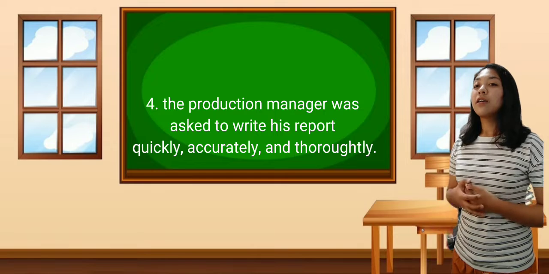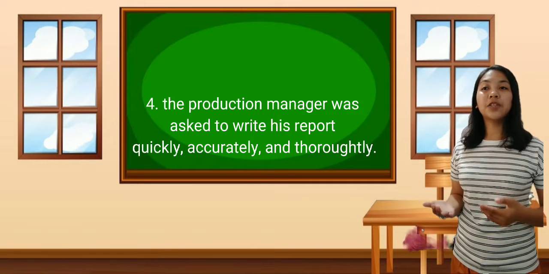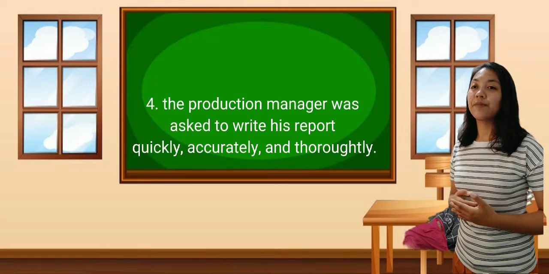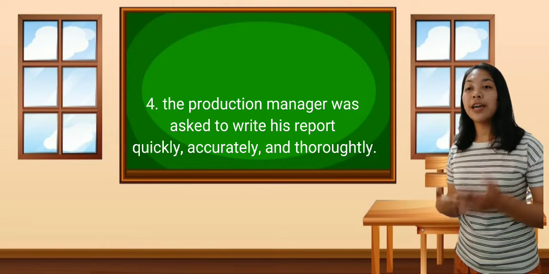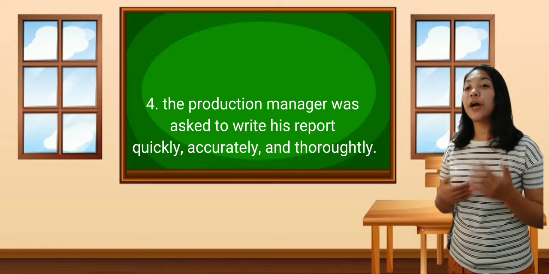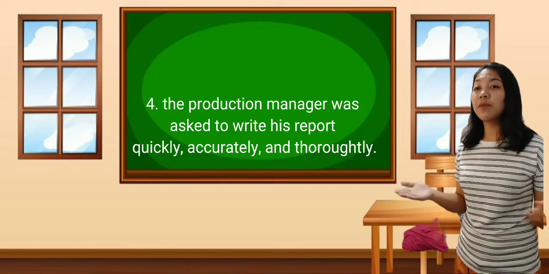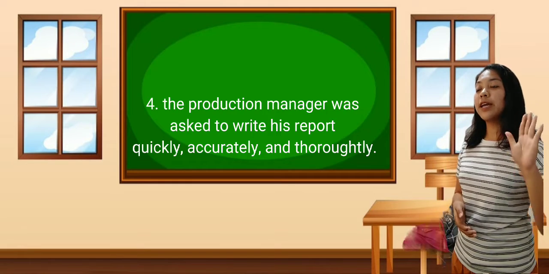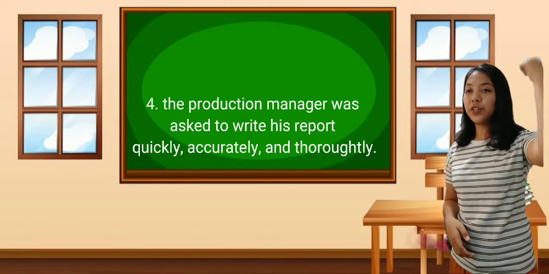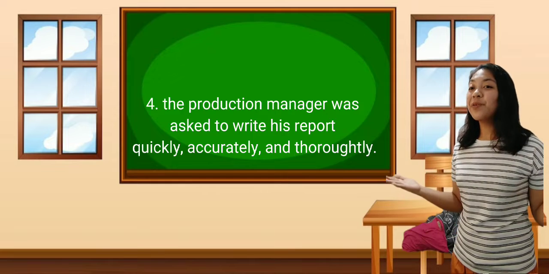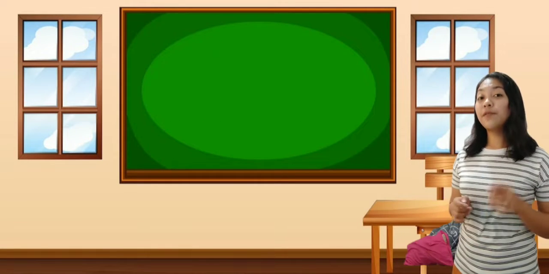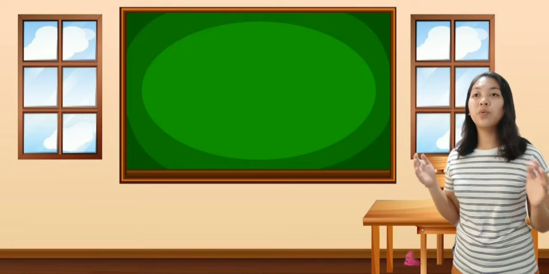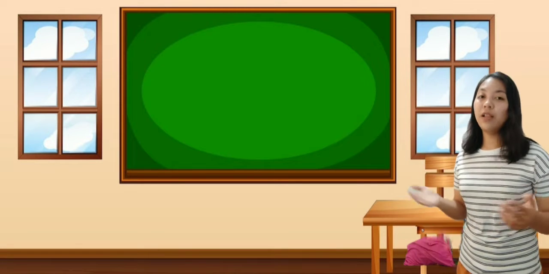For number 4: the production manager was asked to write his report quickly and accurately and truthfully. You need to find again if it is correct parallel or non-parallel. I will count 5 seconds to answer. 1, 2, 3, 4, and 5. Time is up. Raise your paper. Oh my gosh, everyone got the correct answer. So from our activity, do you have any idea what the sentences I gave you were all about?